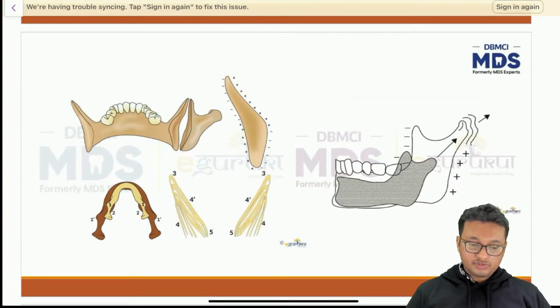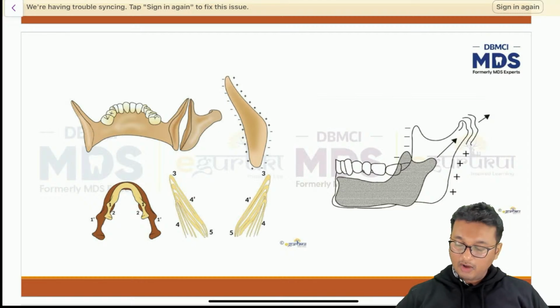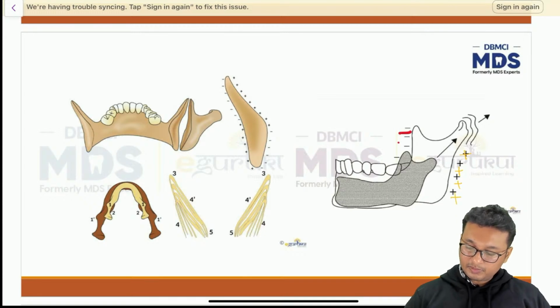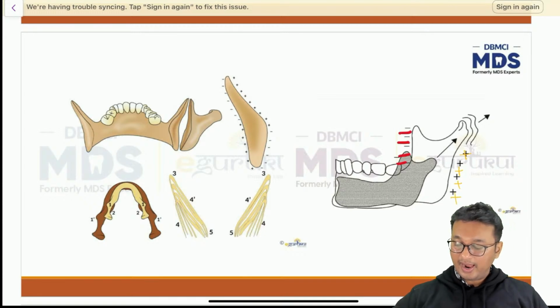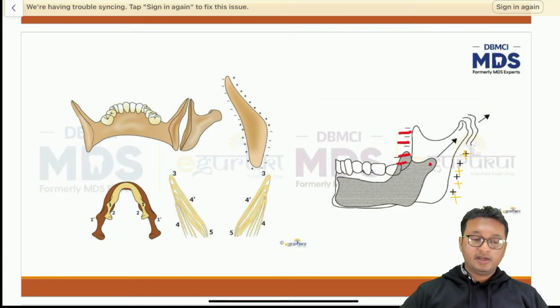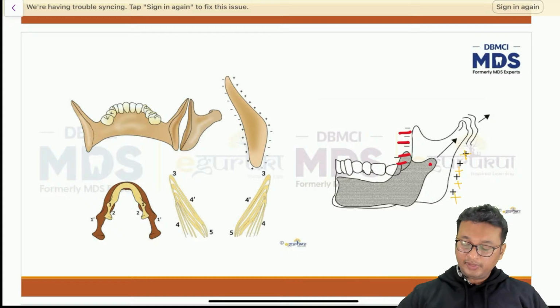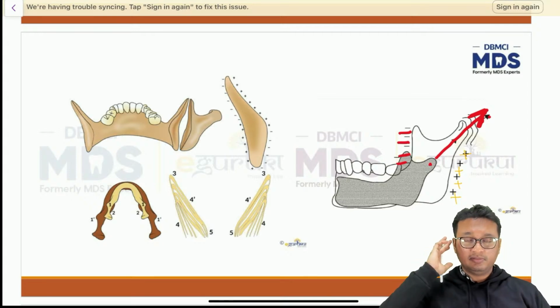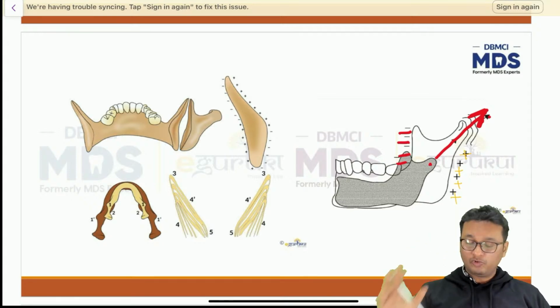This figure also shows the same thing, how the mandible is growing. We have bone deposition along the posterior surface, bone resorption along the anterior surface, and the condyle, which was here at one point of time, undergoes posterior and superior bone deposition in this manner in order to maintain contact with the base of the skull at the temporomandibular joint.